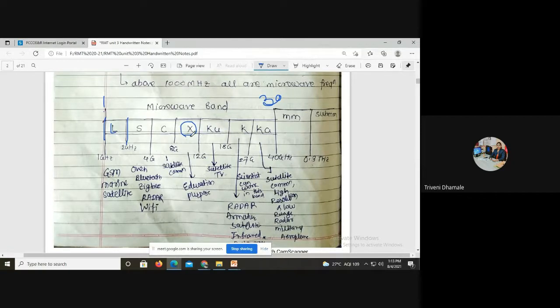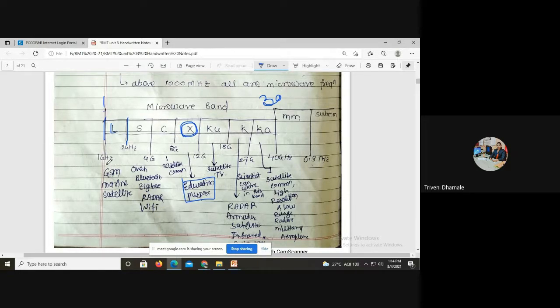The X band is specifically used for educational purposes, and it is 8 to 12 gigahertz. On the klystron or microwave test bench, which is there to perform different types of analysis, the frequency meter range is 8 to 12 gigahertz. That's why the practicals we are doing are under the X band.